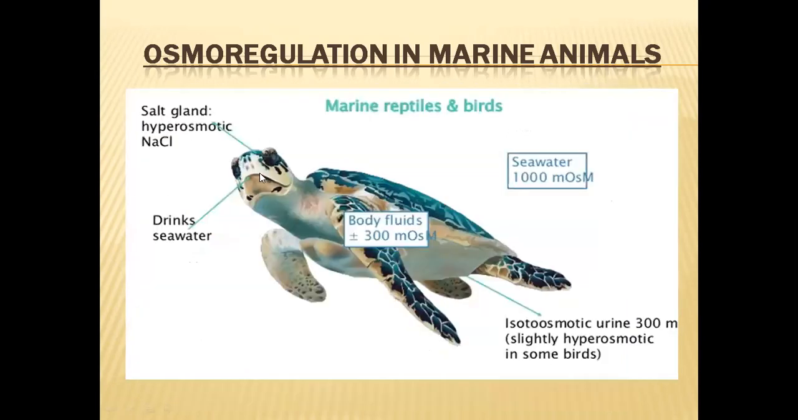And osmoregulation in reptiles. The reptiles are also osmoregulators. The body fluid will be maintained at 300 milliosmoles, the same as normal mammals' body fluid concentration, in marine reptiles also. So they also face the same problem. What is that problem? They will be losing water. To prevent that, they will be drinking seawater, and salt glands are also present on the eyes of these organisms.